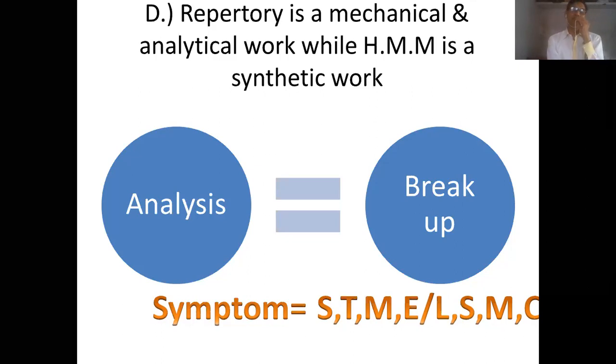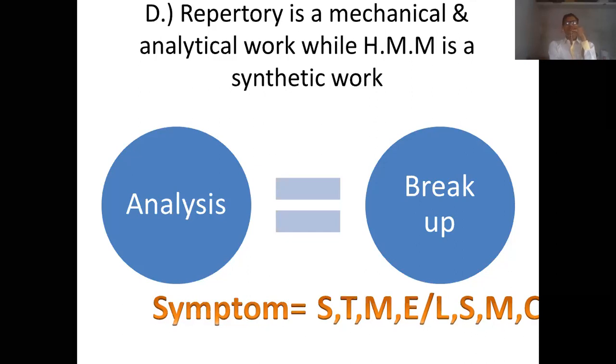And then once he breaks up these 10 symptoms into side, time, modality, extension, he will just mechanically arrange these 10 symptoms under the similarity of side, time, modality, and extension, and there will be an evolution of repertory on the use of Kentian philosophy.